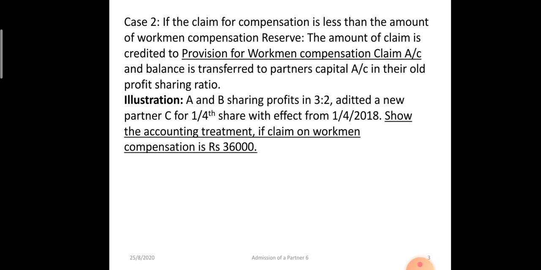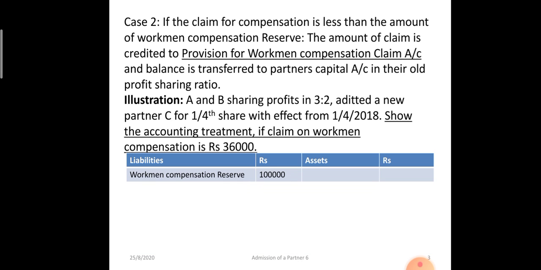Now almost the same question. A and B are the partners sharing profits in the ratio of 3:2. They have admitted a new partner for 1/4 share and there is a claim against the workman compensation of rupees 36,000 and the workman compensation reserve balance is 1 lakh rupees. So out of this 1 lakh, 36,000 will be transferred to provision for workman compensation claim.